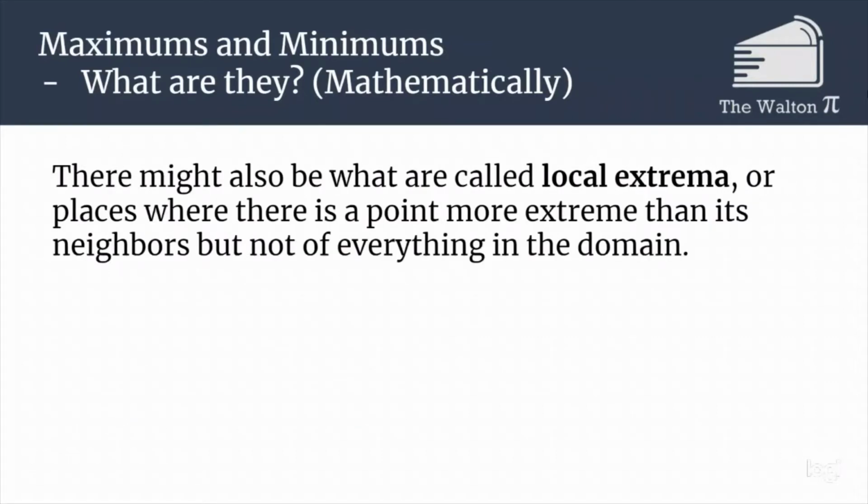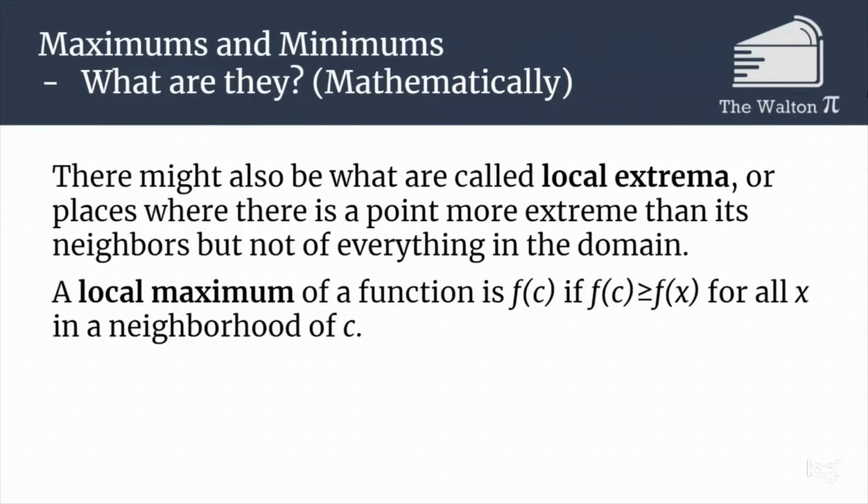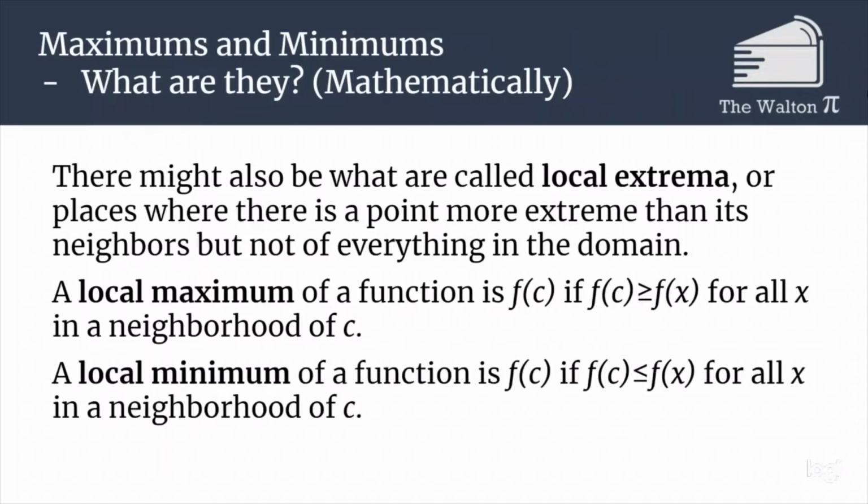There are also what are called local extrema, or places where there's a point that's more extreme than its neighbors, but not of everything in the domain. These are often called a local maximum or a local minimum. A local maximum of a function is f of c if f of c is greater than or equal to f of x for all x in a neighborhood of c. And a local minimum is a minimum for all x in a neighborhood of c.